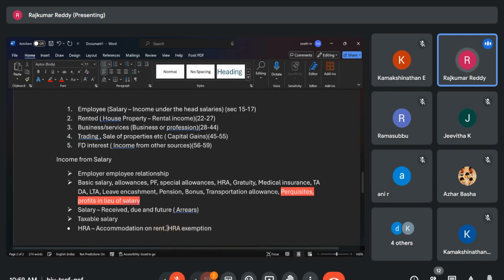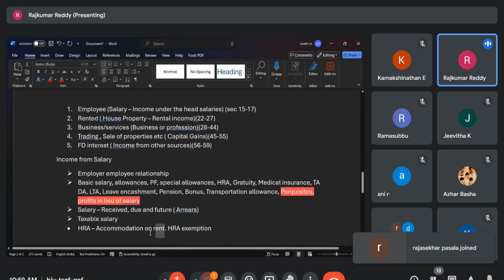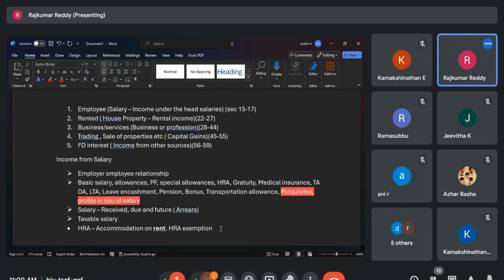So here the important thing to remember is rent. Why I am telling rent is, if you are staying in your own house, the employer may be paying you HRA allowance. But because you are staying in a residence owned by you, you are not eligible to claim the HRA exemption. So you must be on rent to claim this exemption. This is the most important condition. So whoever is an employee staying in his own residence is not eligible to claim the HRA exemption. He may get the HRA.